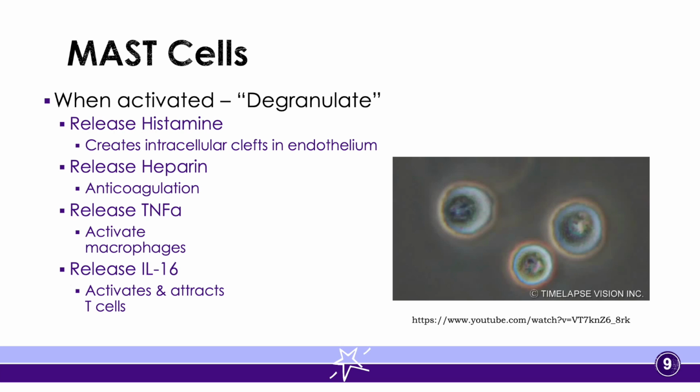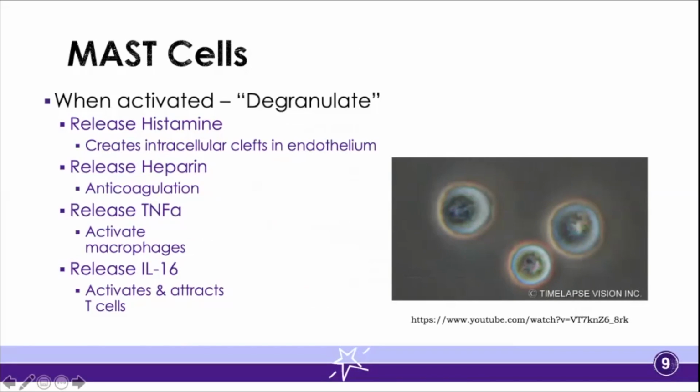So, taking a look at mast cells. When mast cells, another one of our specialized cells, are activated, they go through a process which is called degranulation. And I actually have an awesome video that I'm going to show you right here of what degranulation looks like. So, here are our mast cells.